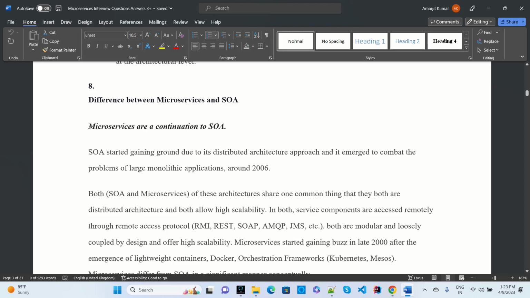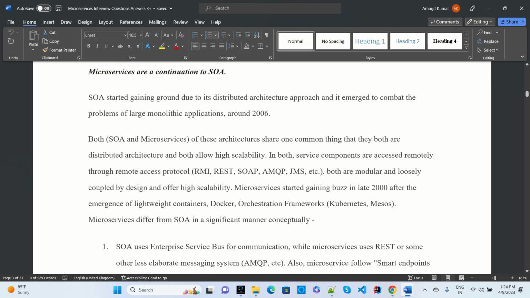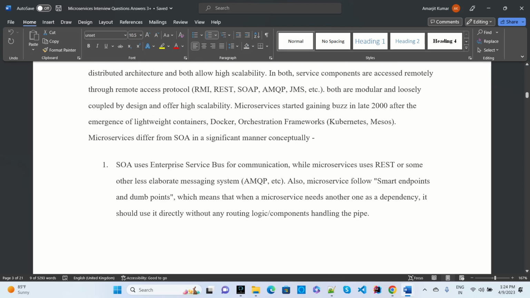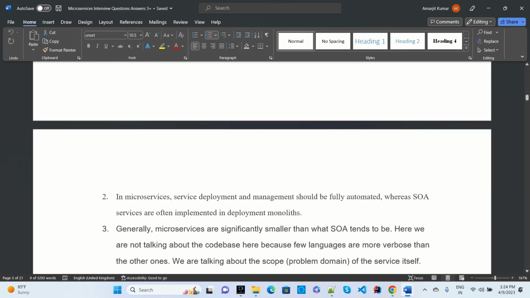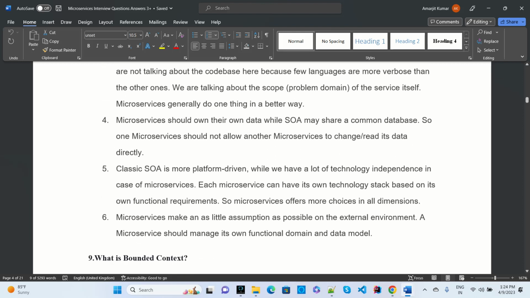So before, we used monolithic and SOA based applications. Now we use microservices. When we use microservices, we divide the components in a different way. So this type of definition is also there.